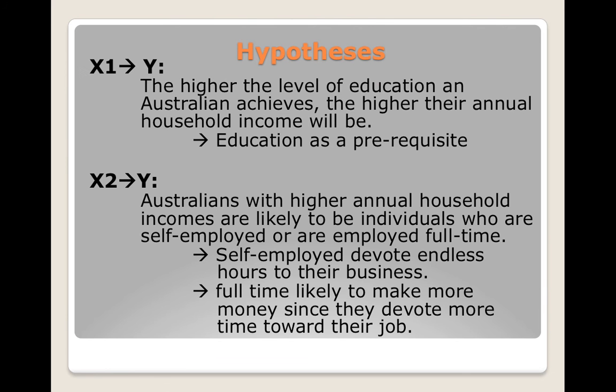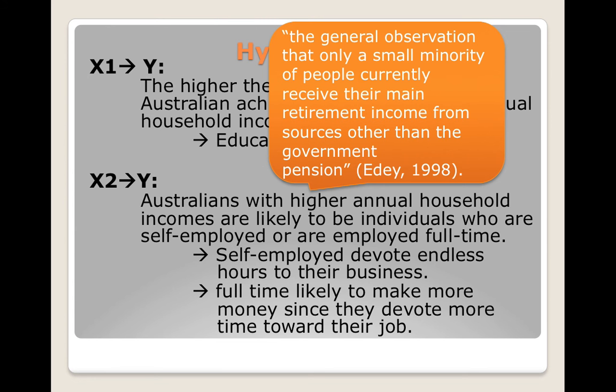My four hypotheses are the following. The higher the level of education an Australian achieves, the higher their annual household income will be. An education level is a strong prerequisite for certain types of careers with certain types of pay. Australians with a higher annual household income are likely to be individuals who are self-employed or employed full-time. This is because the self-employed are likely to devote endless hours to create and sustain a successful business. Those who are employed full-time devote more hours towards their job, and those who are unemployed do not have any income. Furthermore, the majority who are forced to rely on pensions do not receive any external income.